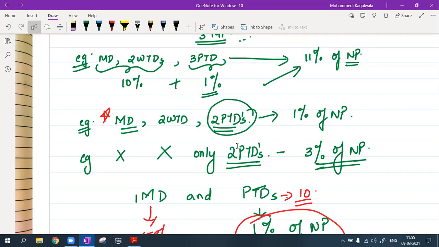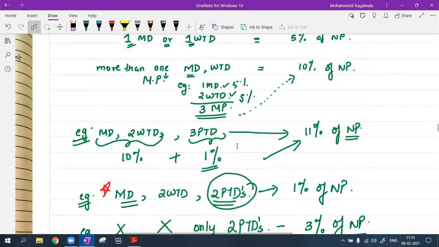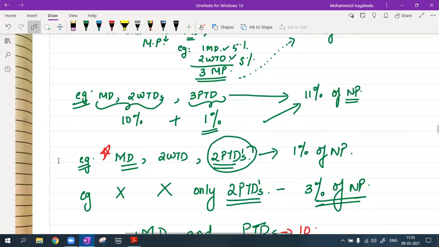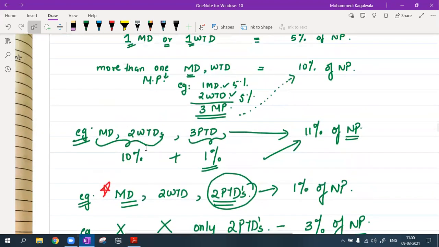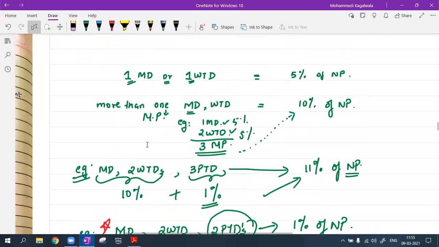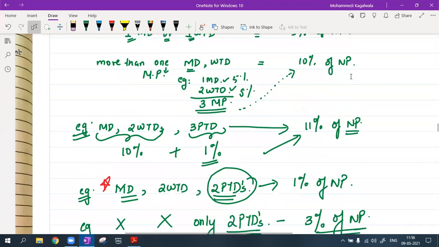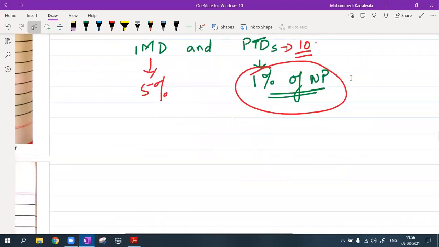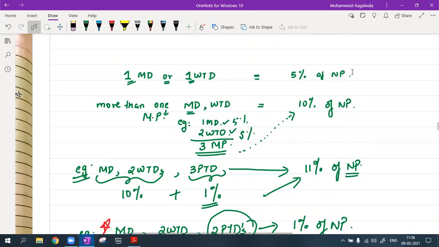But in my company, I have a mixture. I have an MD, I have some whole-time directors, and I have some part-time directors. Then for those part-time directors, I can remove only 1% of my net profit. Why? Because the balance of the 10% I have to remove for this MD and other whole-time directors. And if only one MD is there or one whole-time director is there, there is only 5% of net profit. Is it clear now?